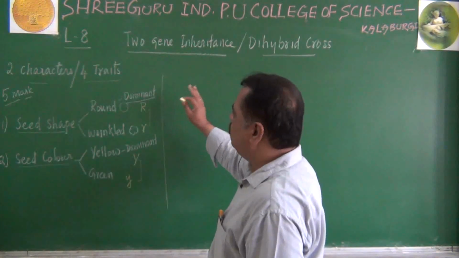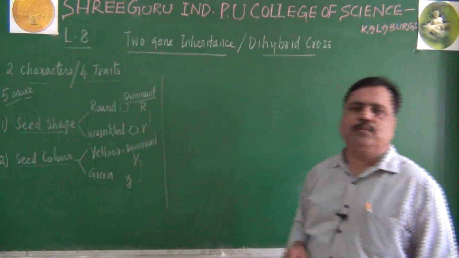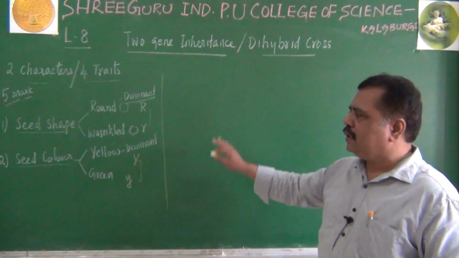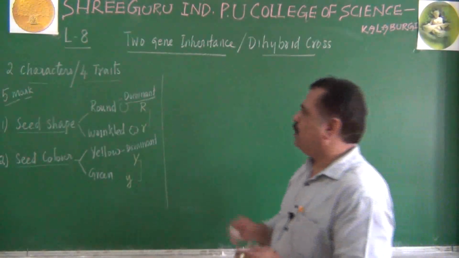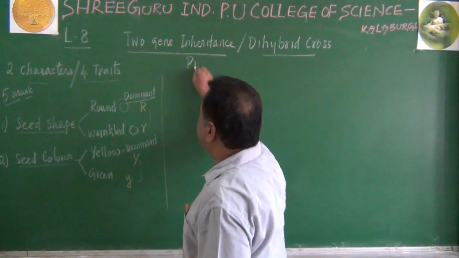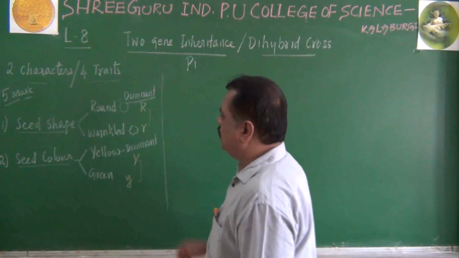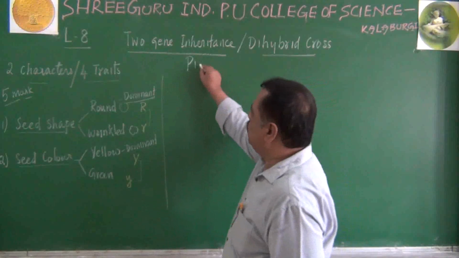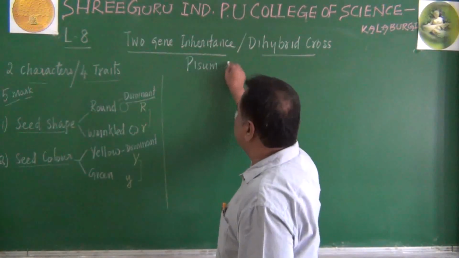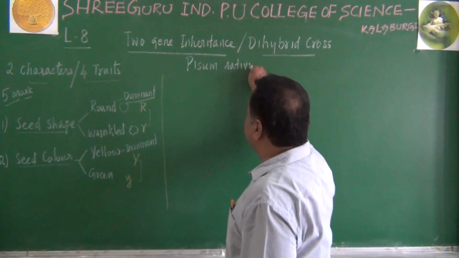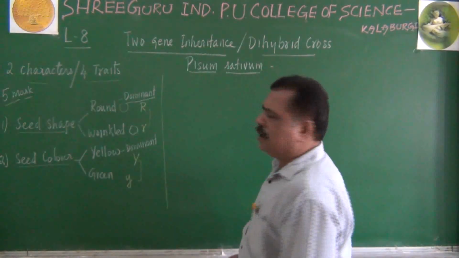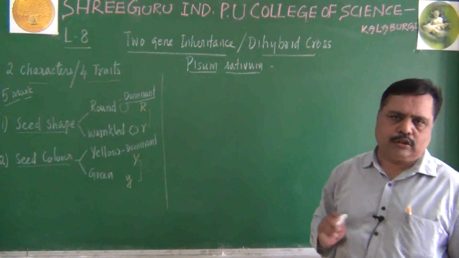Now, what Mendel did with reference to these two characters, seed shape and seed color, when we cross in Pisum sativum, what happens? So let us see the outline of this experiment. Later I will explain the detailed condition. Pisum sativum is the plant taken by Mendel, and he himself conducted two gene inheritance also.